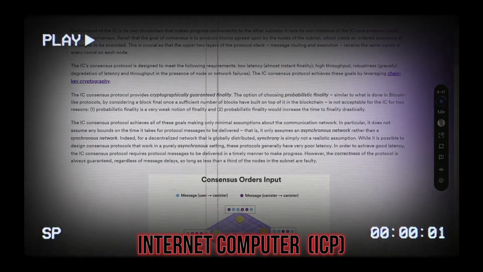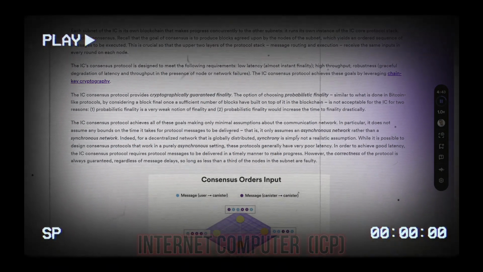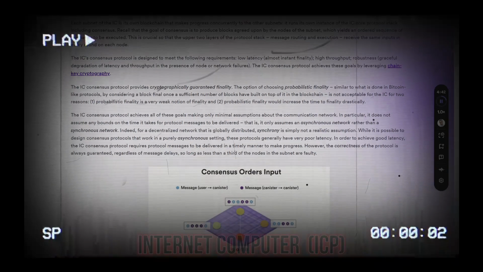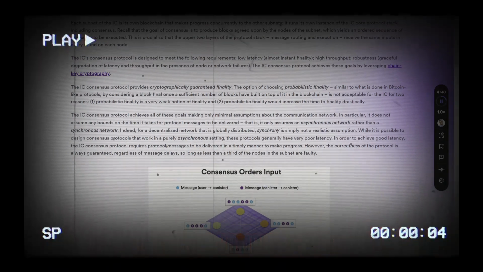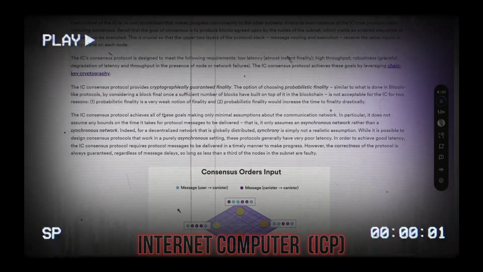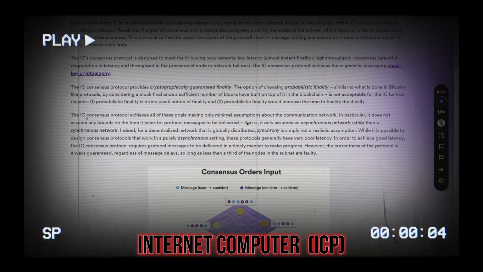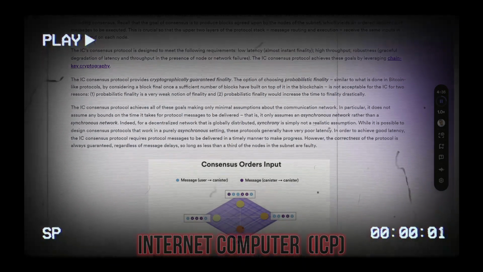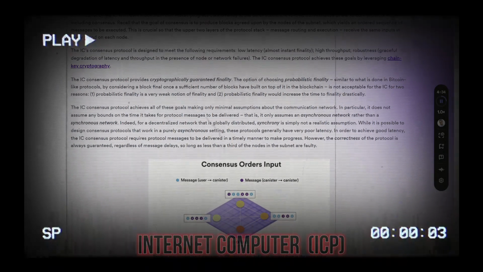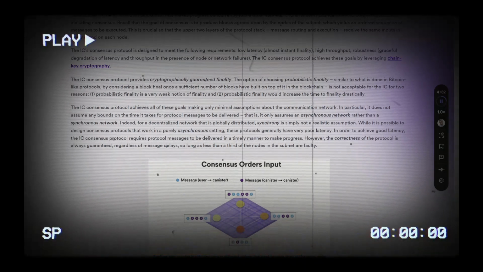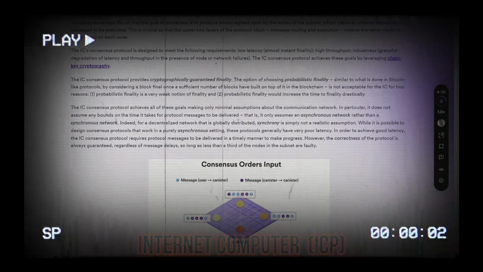While it is possible to design consensus protocols that work in a purely asynchronous setting, these protocols generally have very poor latency. In order to achieve good latency, the IC consensus protocol requires protocol messages to be delivered in a timely manner to make progress. However, the correctness of the protocol is always guaranteed, regardless of message delays, so long as less than a third of the nodes in the subnet are faulty.